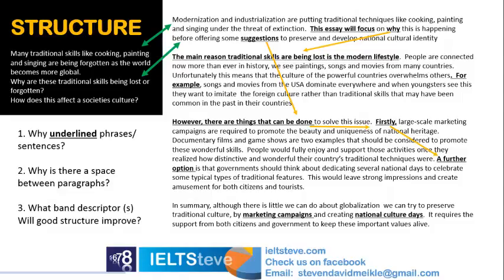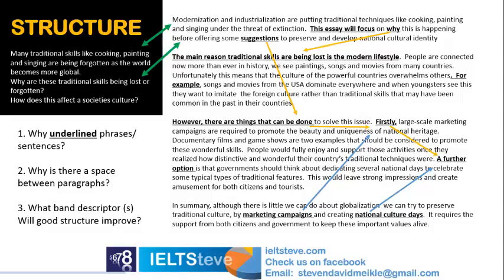Now finally we have the summary, and in a summary we go backwards now. So we just describe what we've already written about. So we have marketing campaigns, which comes back to that paragraph. National Culture Days, back to there. You could have also mentioned something about why the skills are being lost there, but the main thing was the solutions. That's the bigger paragraph, so that's been the focus in the summary.